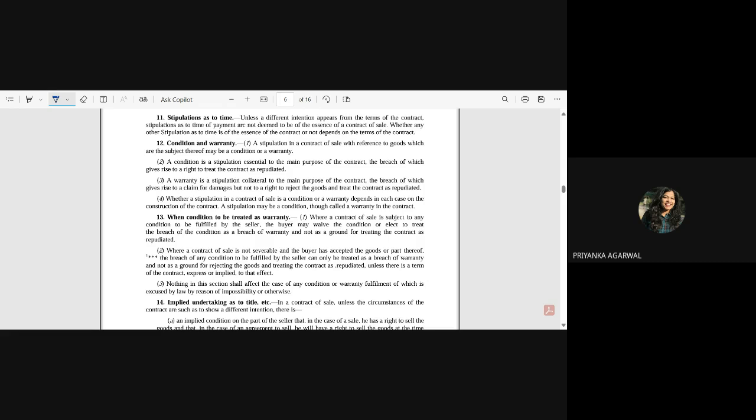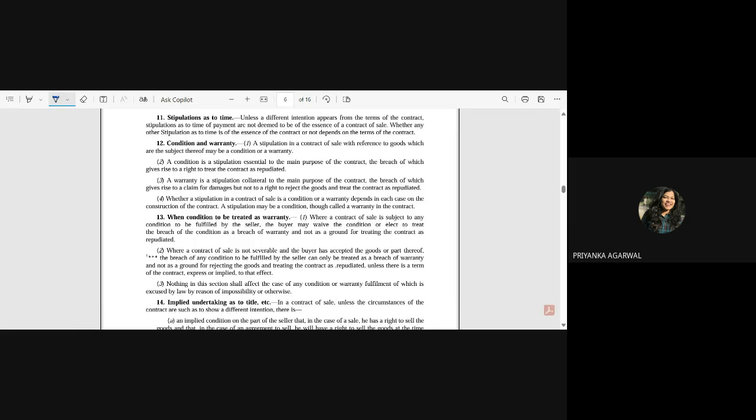Second is, or elect to treat the breach of the condition as a breach of warranty and not as a ground for treating the contract as repudiated. The same thing, you can either just treat it as a warranty and accept the goods, you will not cancel, you are not repudiating that contract, or you might treat it as a warranty and you can ask for the damages.